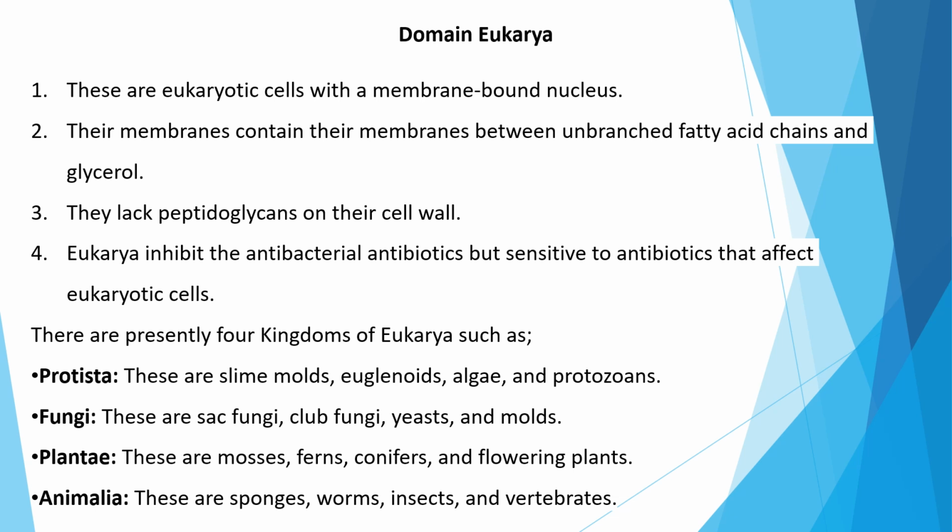There are presently four kingdoms of eukaryotes: Protista, Fungi, Plantae, and Animalia. Protista include slime molds, euglenoids, algae, and protozoans. Coming to Fungi, they are sac fungi, club fungi, yeast, and molds. The next one is Plantae: mosses, ferns, conifers, and flowering plants. And the last one is Animalia: sponges, worms, insects, and vertebrates.